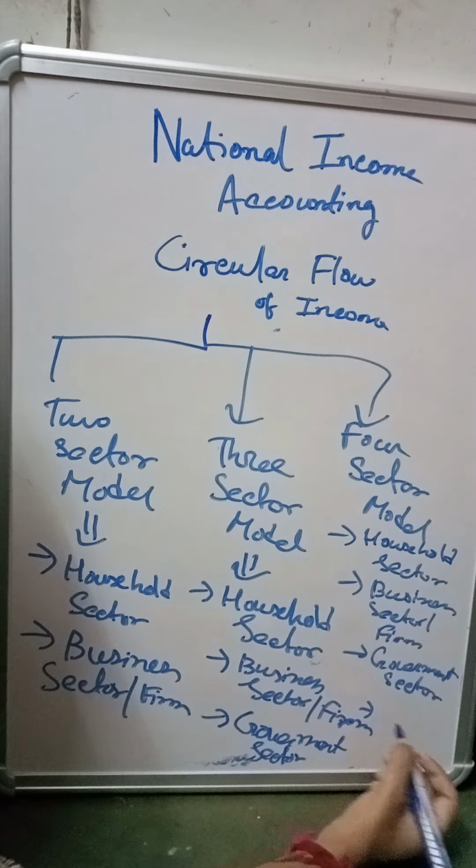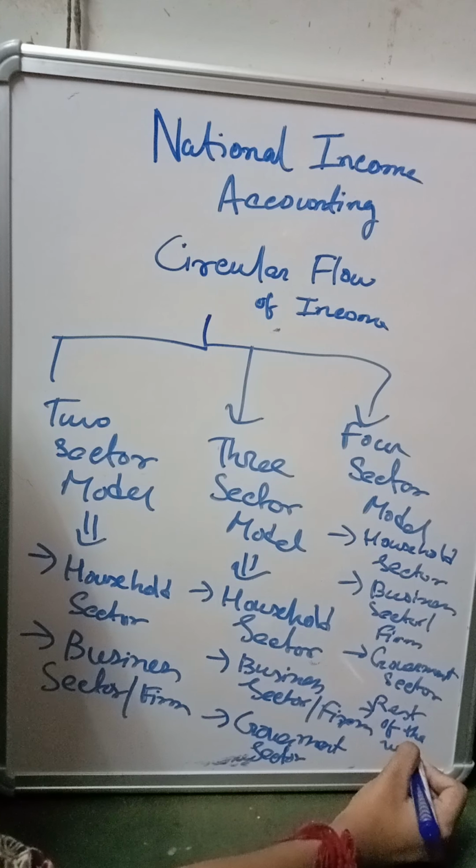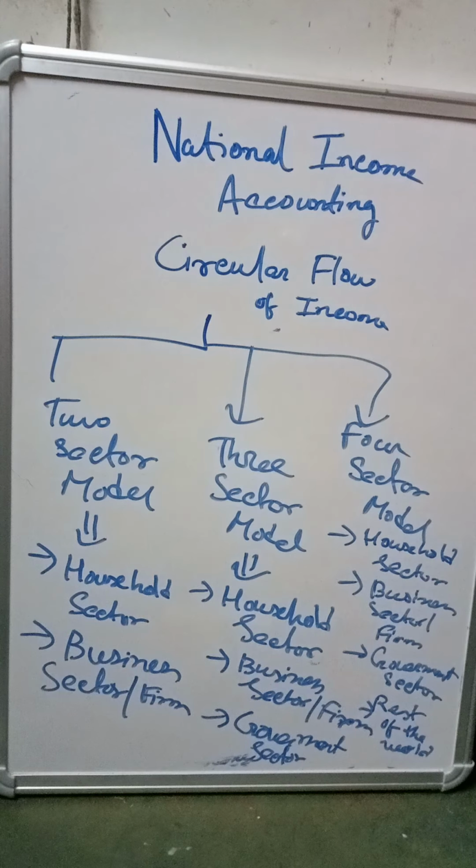Rest of the world means the other countries which are involved in the trading purpose, right? We know that our country imports and exports goods, so it imports and exports goods with whom? With the other foreign countries. So that is the rest of the world. So this is basically the two sector model where the household sector and the business sectors are involved, right?